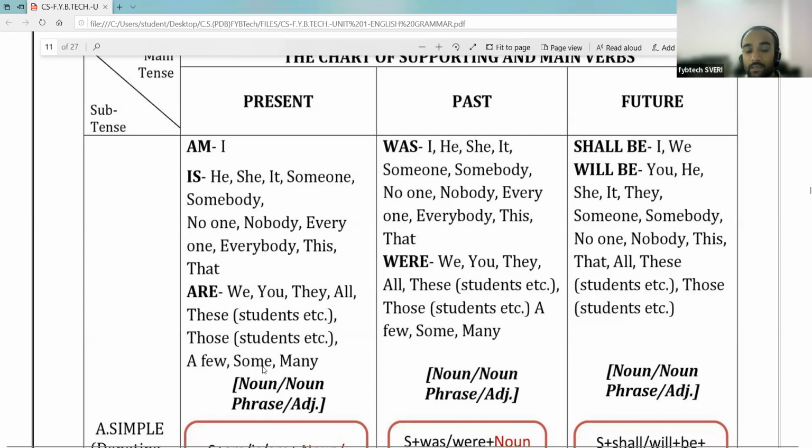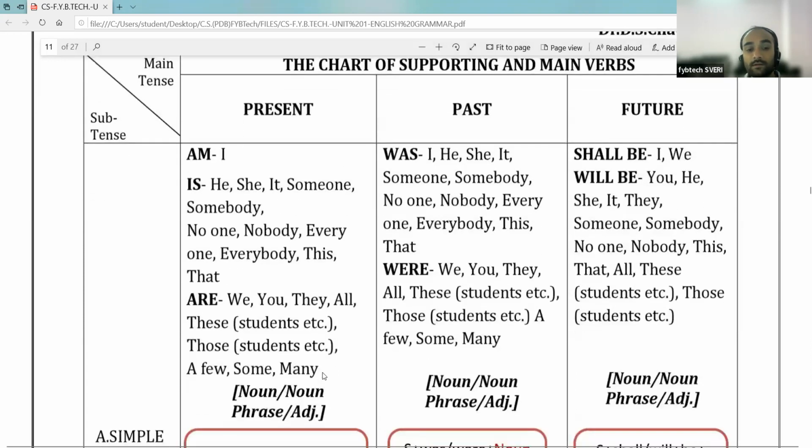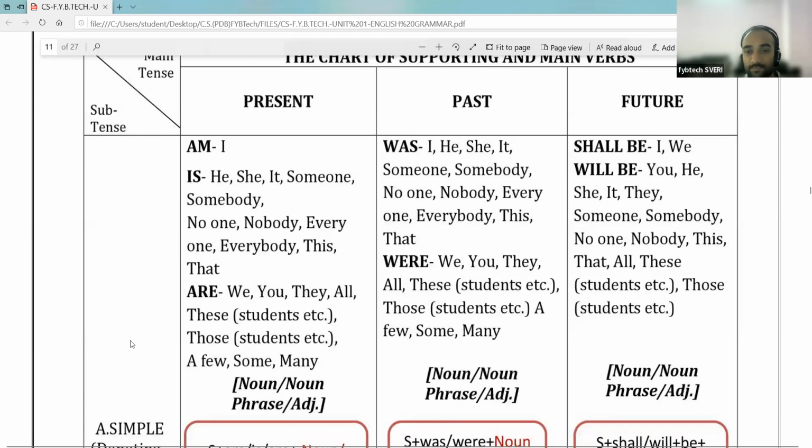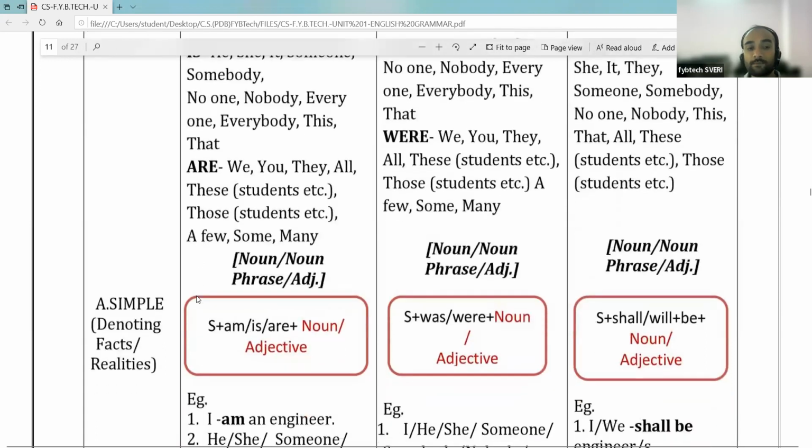A few students are from outside of Pandharpur. Some are students from Pandharpur. Many are students from outside of the Pandharpur or Solapur district. So "are" is used for all these pronouns or subjects. Am, is, are are used in the present tense. We can use them.